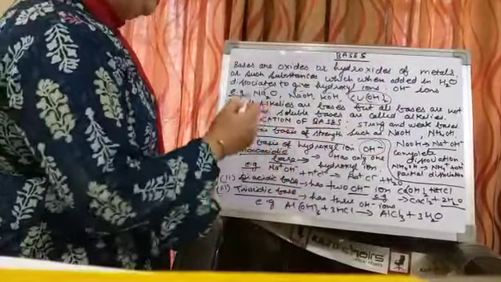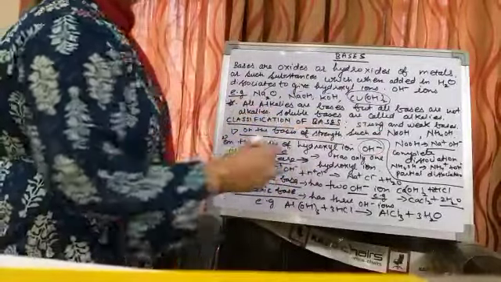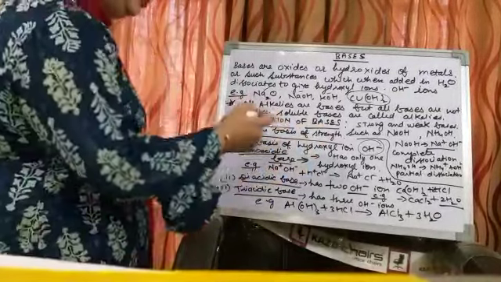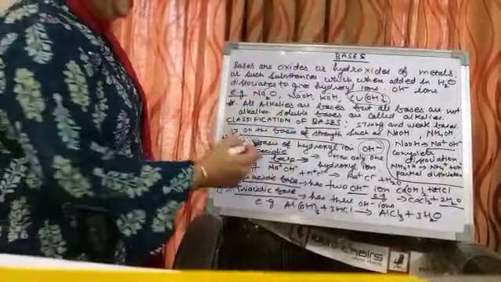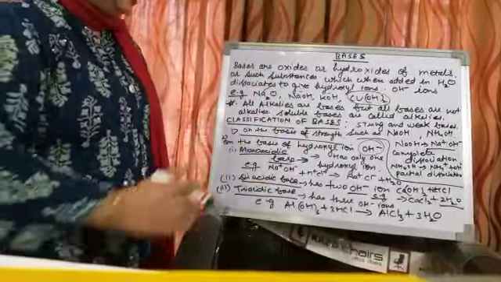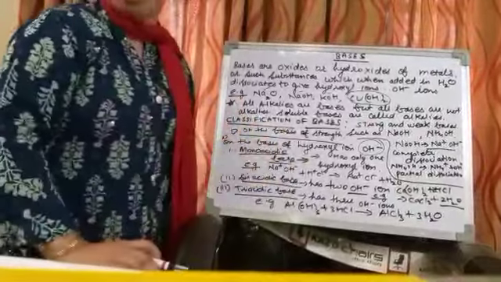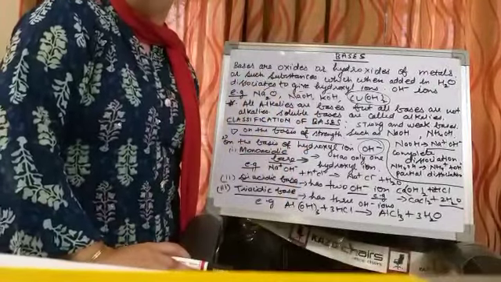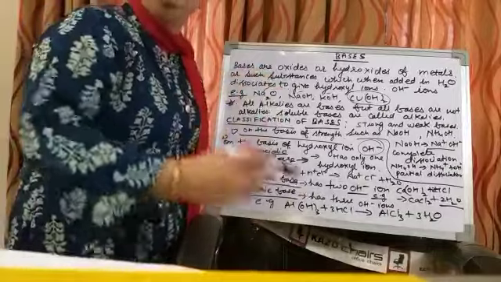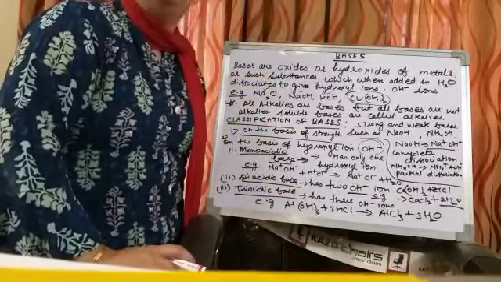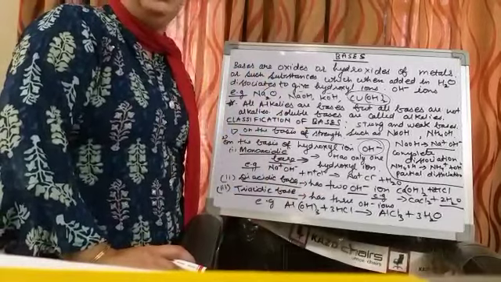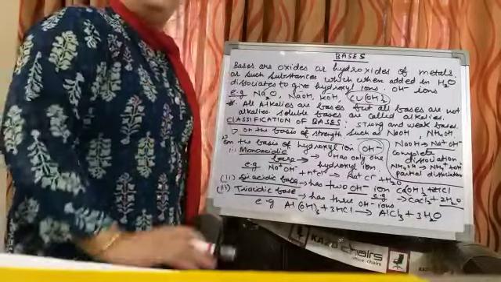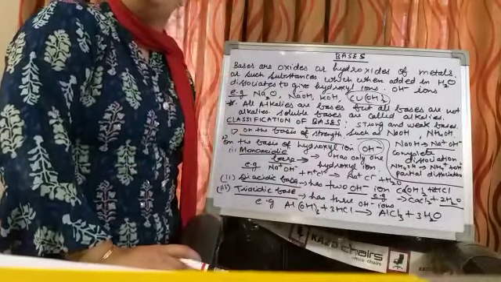Next, the second classification is on the basis of the hydroxyl ion. On the basis of the hydroxyl ion, there are three categories: monoacidic base, diacidic base and triacidic base. First we will discuss monoacidic base. Such a base which consists of only one hydroxyl ion is known as a monoacidic base. In other terms, such bases which react with acid during neutralization reaction give only one water molecule.